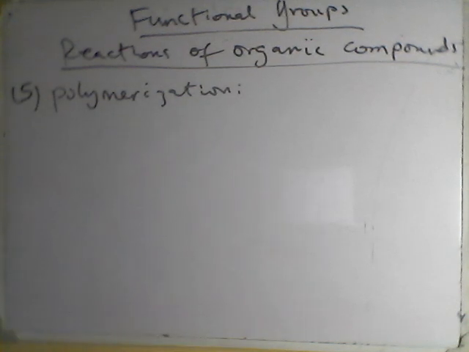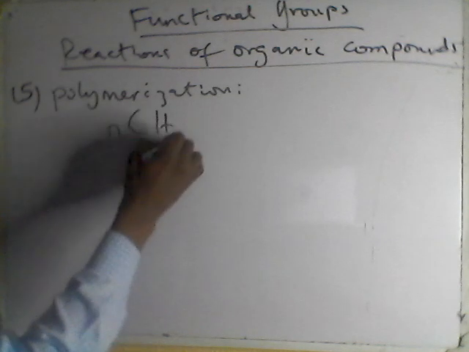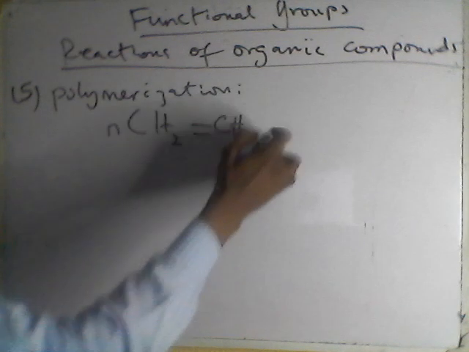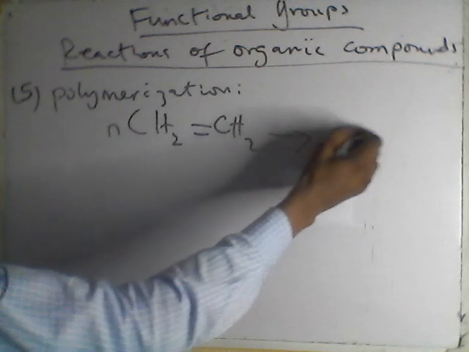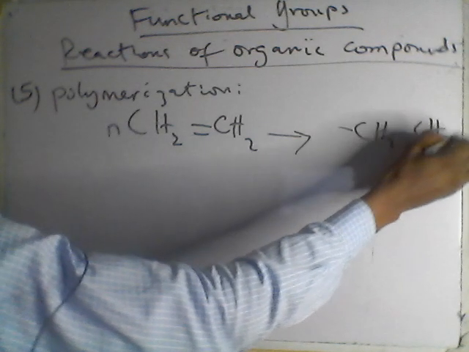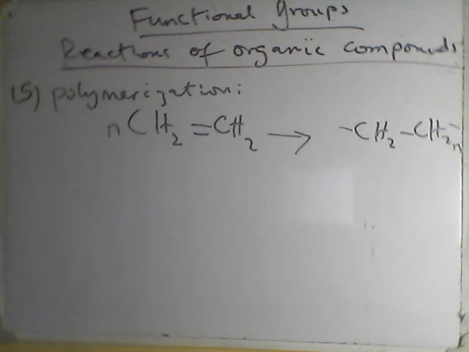We call them monomers. You join monomers to form a large molecule called a polymer. So monomers come together to form polymers. Example of this one, I will just put a general formula: CH2 again. Okay, will form another general polymer.